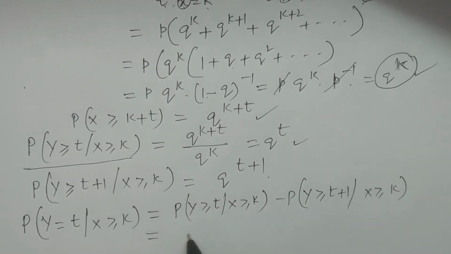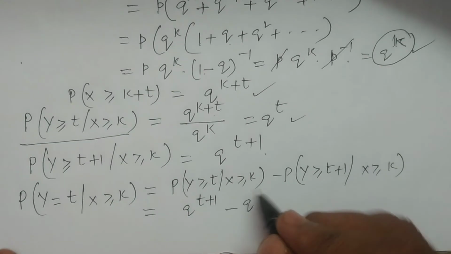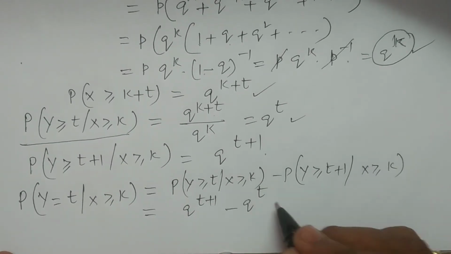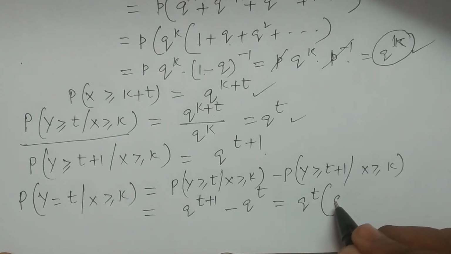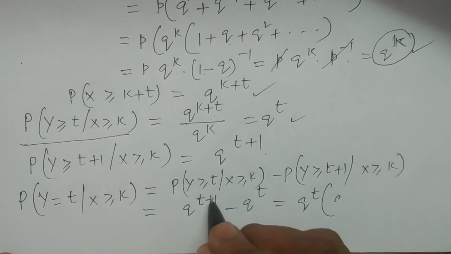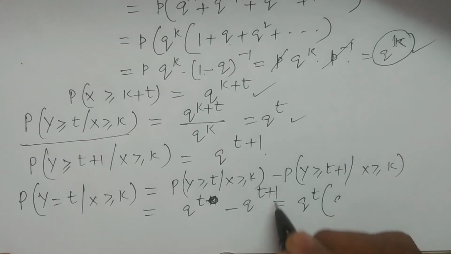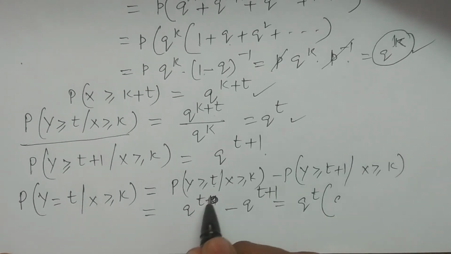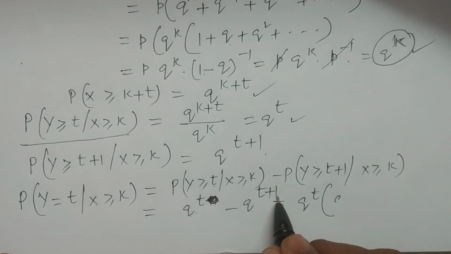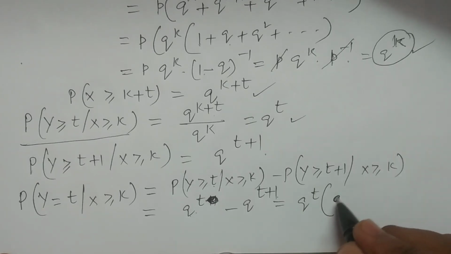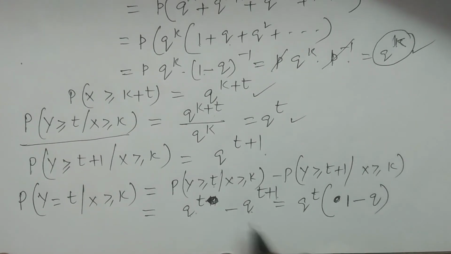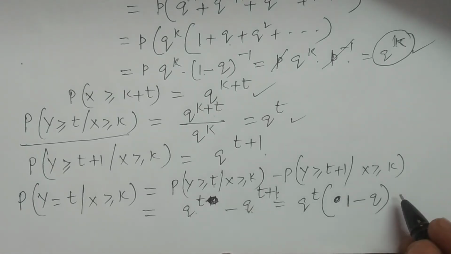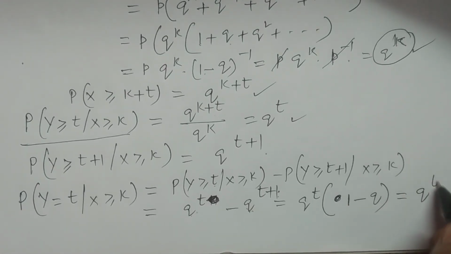It is q power t minus q power t plus 1. If you consider q power t as a common factor, here we have 1, here we have q power 1. So 1 minus q is p, hence it is q power t into p.